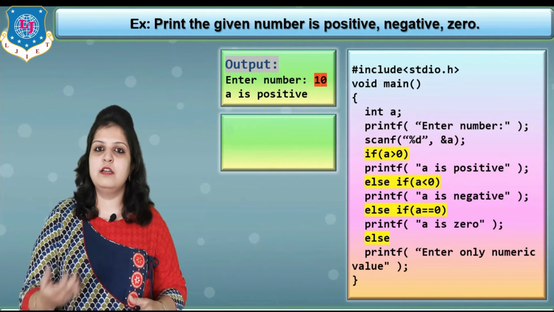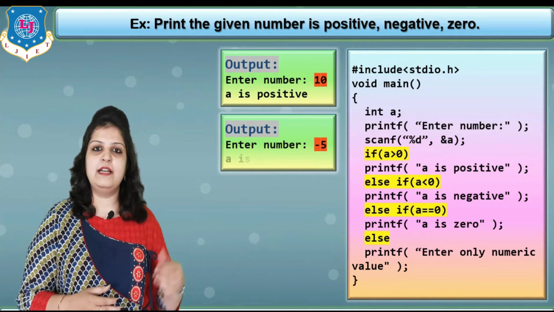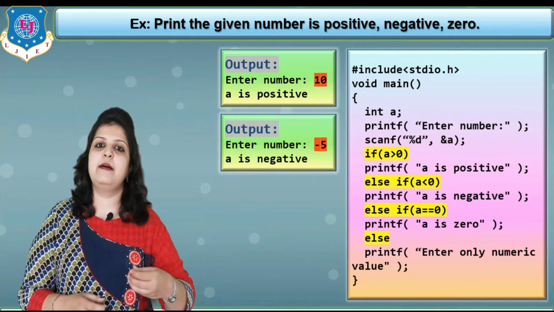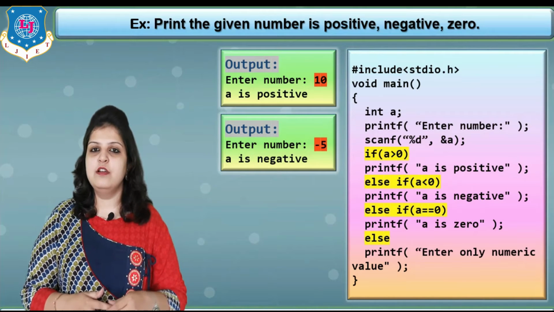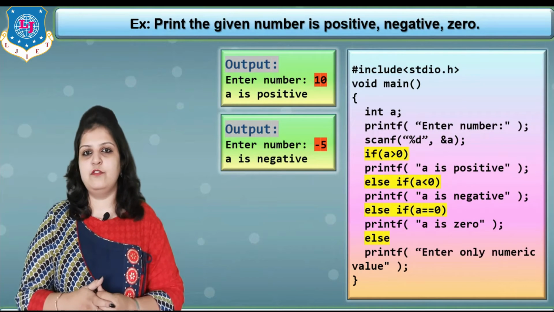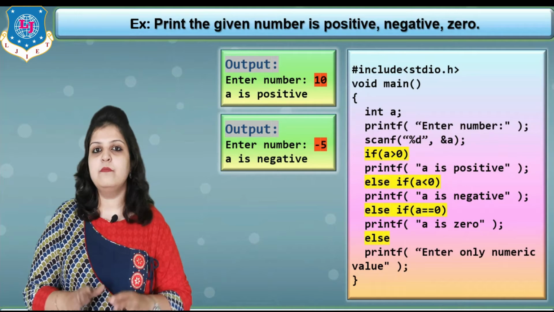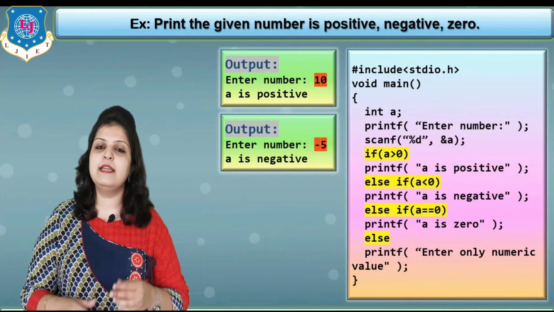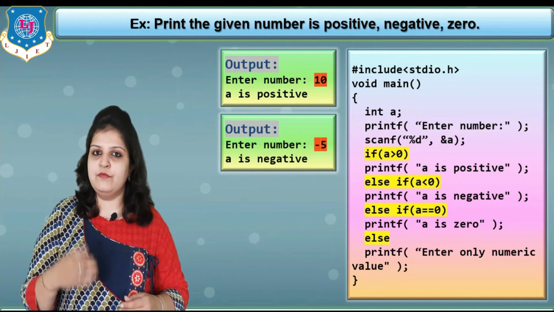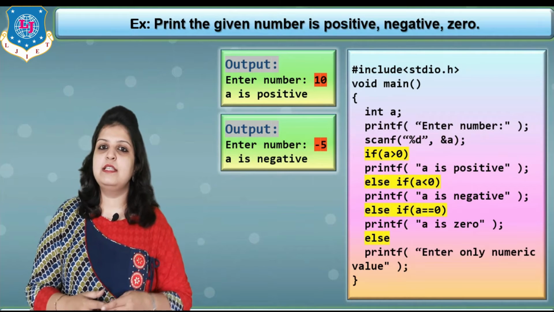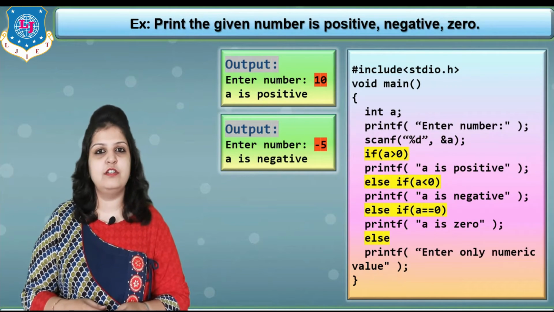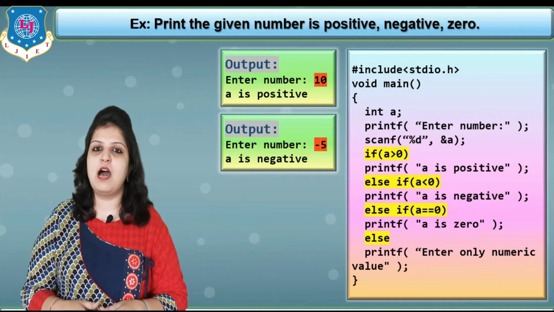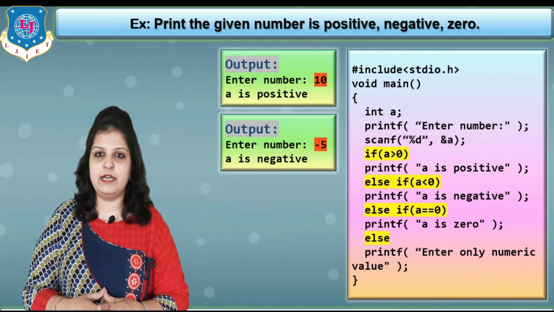Now check another value. The second output is enter number, and I enter -5. Check the first condition: -5 greater than 0, here our first condition becomes false. That's why it will check the second one, which is a less than 0. So -5 less than 0, condition true. In this case our output is a is negative.